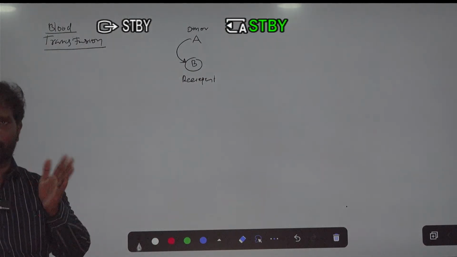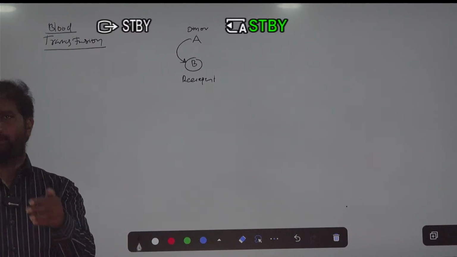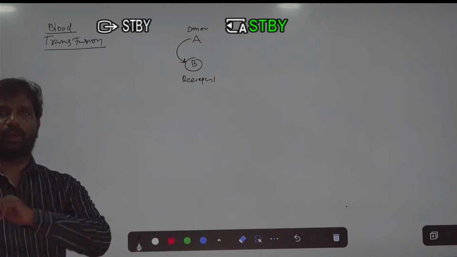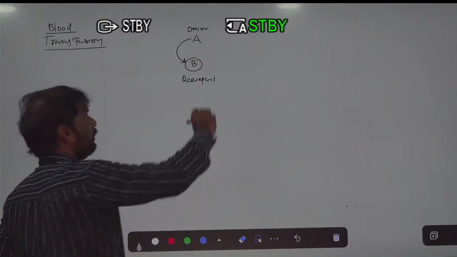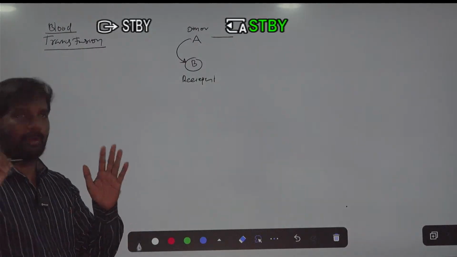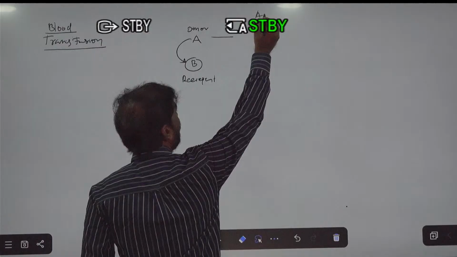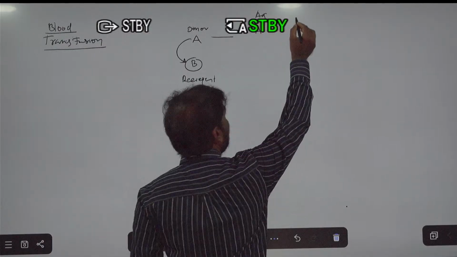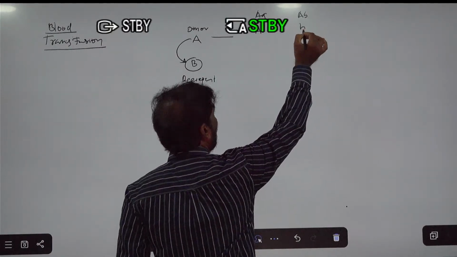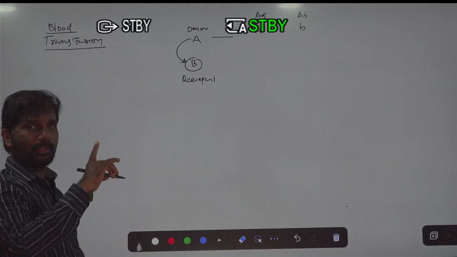Is it a suitable blood group or not? When the blood transfusion is done, it will be successful or not successful. So always the A blood group person has the A antigen, and the B antibody is present in the blood of the A blood group person.